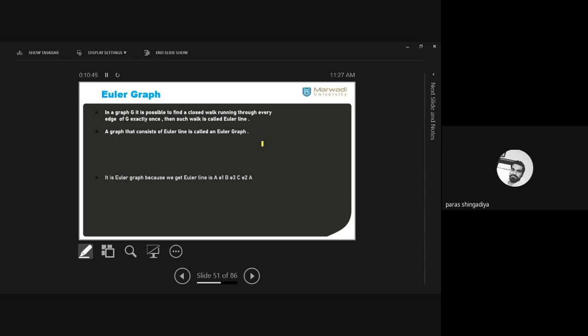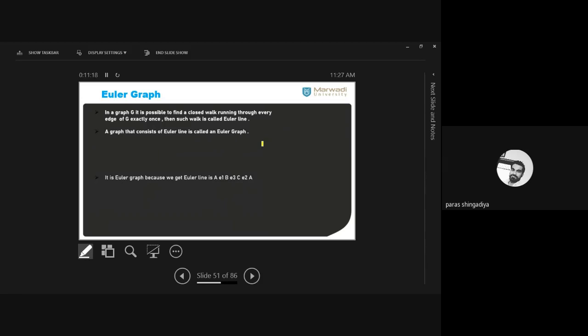Means if we have 5 places, and there is a road network between the 5 places, connected to each other. Now you have to start with one place, let us say place A. Now you have to move on this route and cover all the road network exactly one time, means you use each road only once, and again reach back to your starting place. That is the meaning of Euler graph.